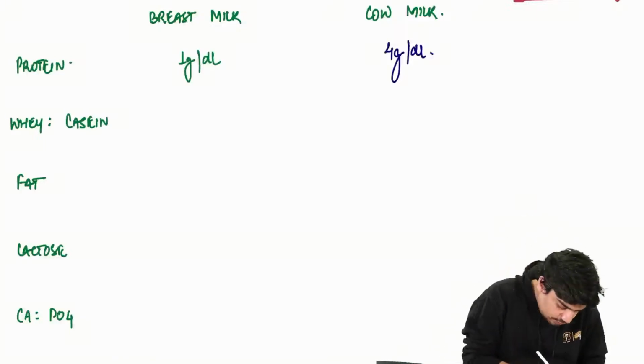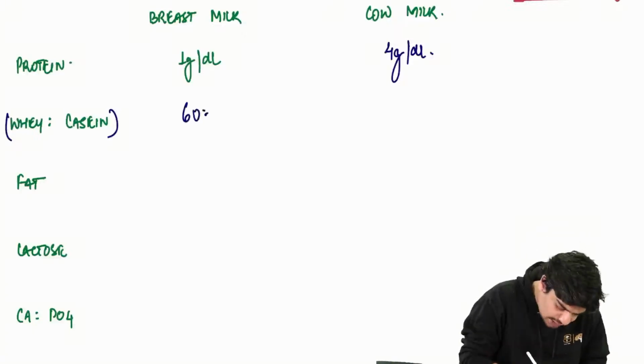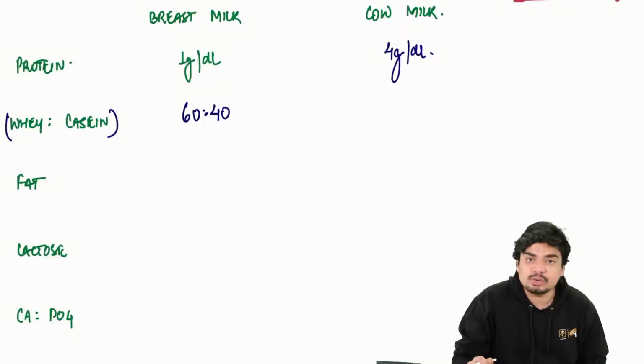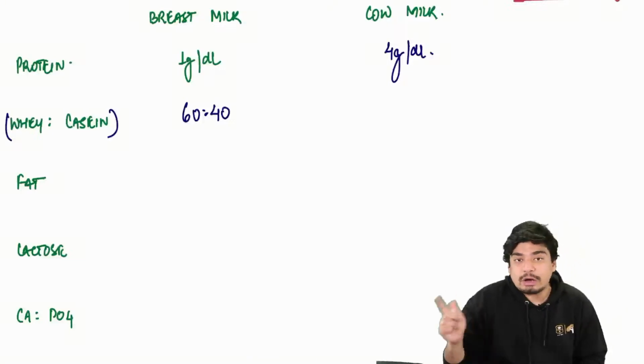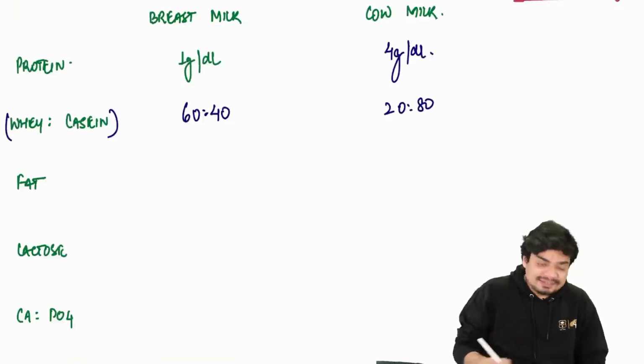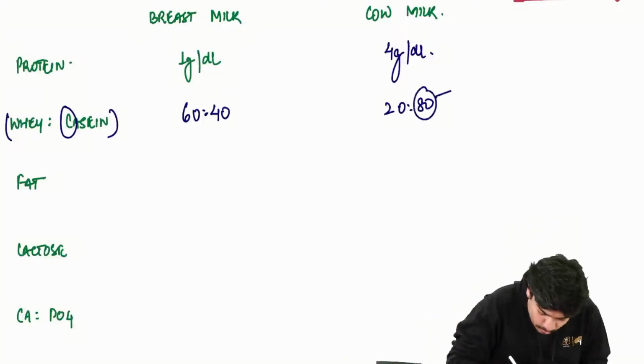The whey to casein ratio in breast milk is actually 60:40, while in cow's milk, this ratio is 20:80. That is, casein is more. C for casein, C for cow's milk. This casein is more in cow's milk.